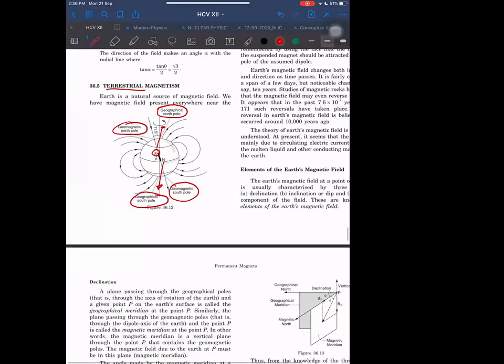Geomagnetic north pole. This is also called North Pole, but we are calling it geomagnetic North Pole. This is geographic North Pole. This is geographic South Pole, and this is called geomagnetic South Pole.